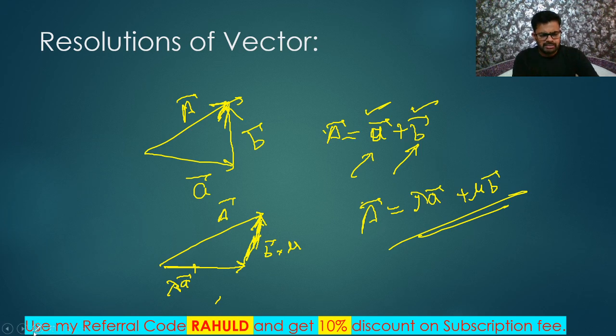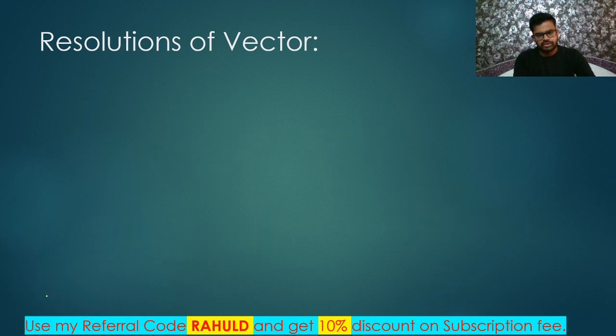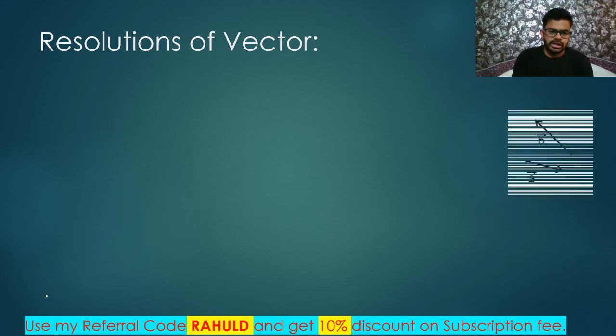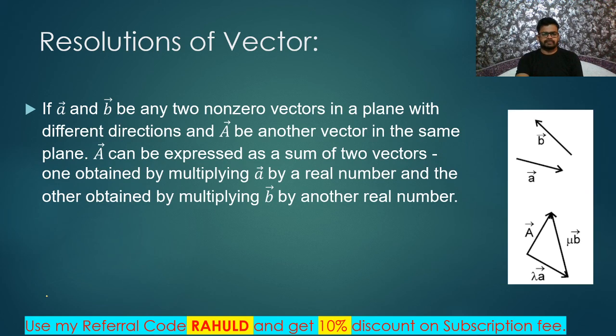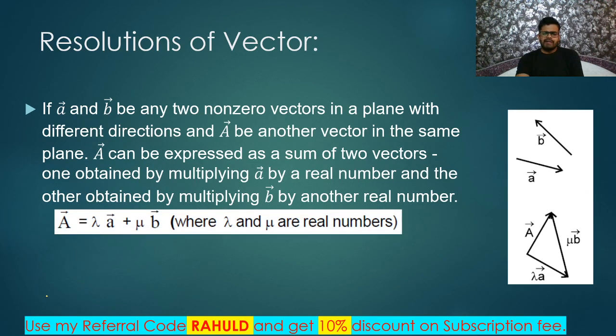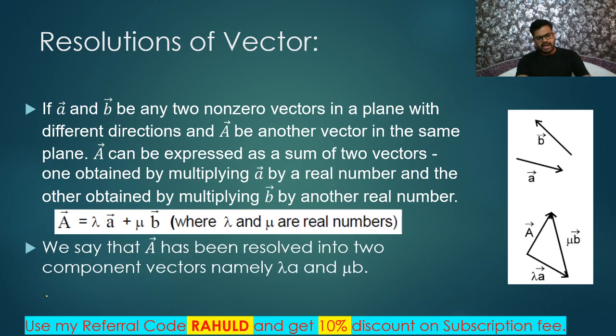Remember, any vector can be written as the sum of any other two vectors. That is called resolution of this vector. Okay. Yes. So here two vectors are shown, right? So I have just written like this: A vector is equal to lambda a plus mu b. Don't worry about this, you will automatically get it. Okay. Yes, so I have explained it. A vector can be written as lambda a vector plus mu b vector. Lambda and mu are any real numbers. Okay. Yes. So A has resolution into two components, right? Lambda a and mu b. So I am saying just its magnitude. Lambda and mu are called components, and lambda a vector and mu b vector are called resolutions.